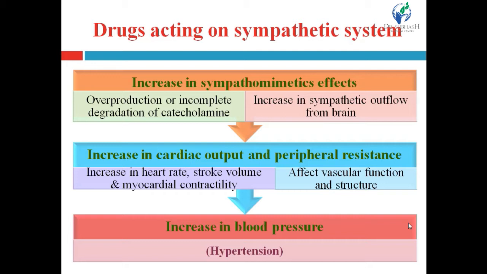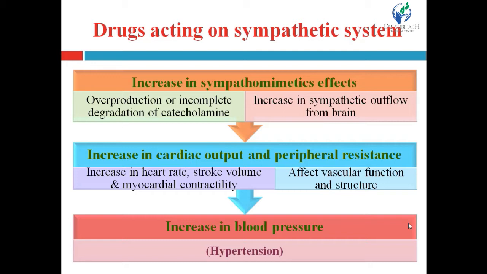An increase in cardiac output leads to an increase in heart rate, stroke volume and myocardial contractility. When cardiac output increases, heart rate will increase, then there is an increase in stroke volume.